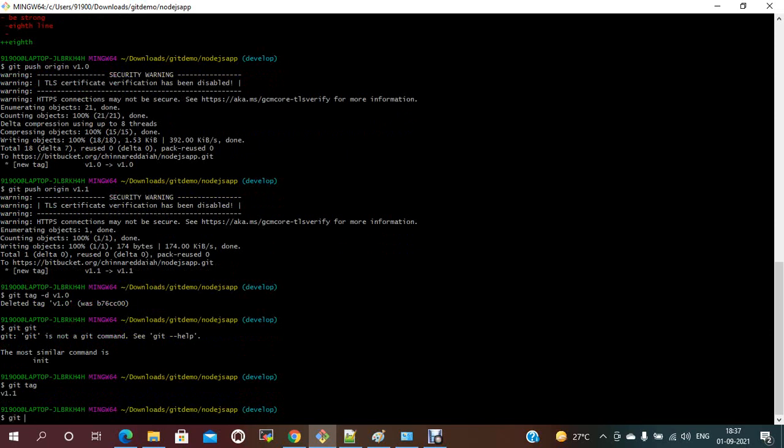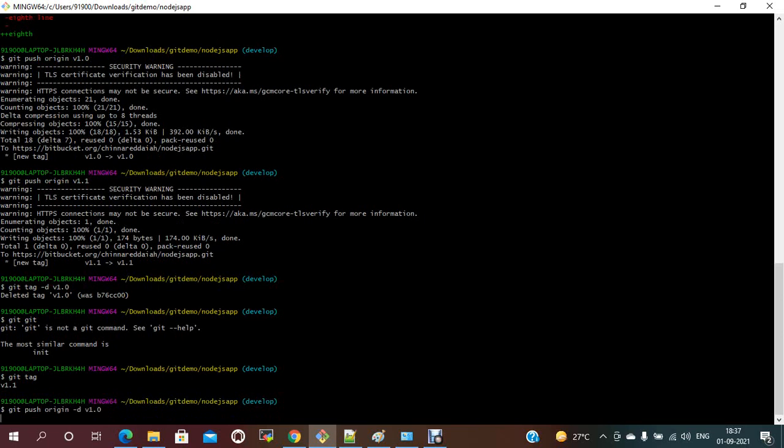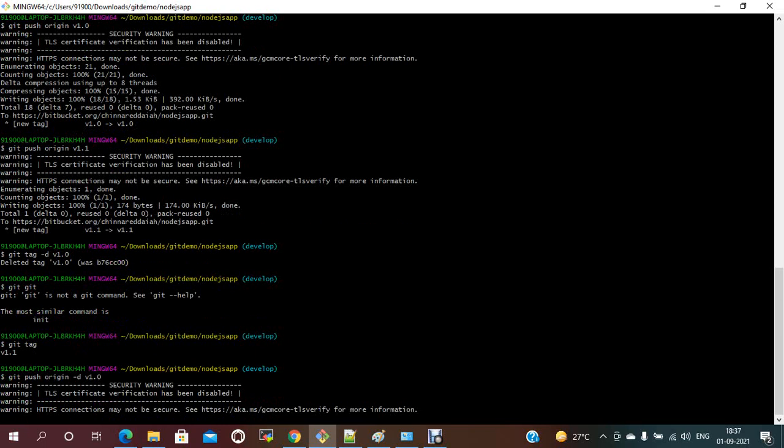If you want to delete the remote tag, it is git push origin hyphen d and the tag name. So it will delete the remote tag.